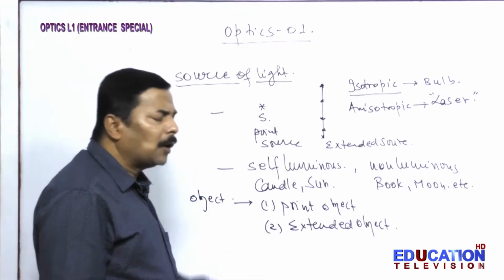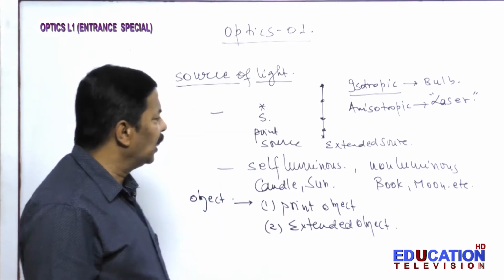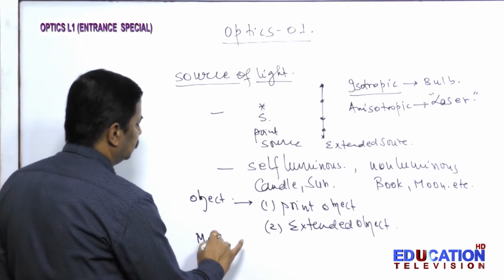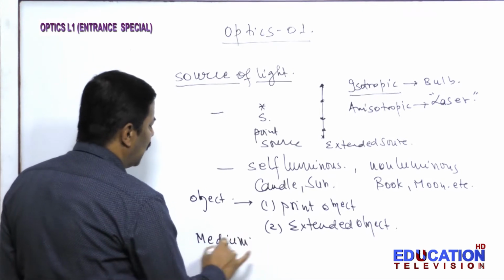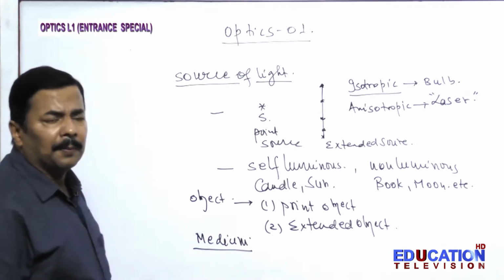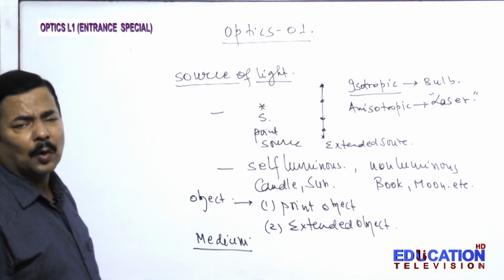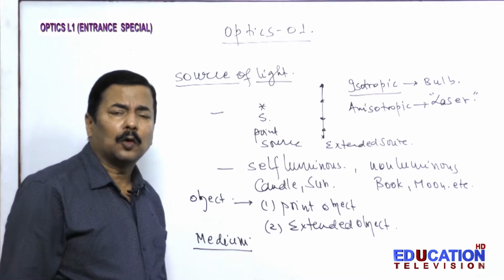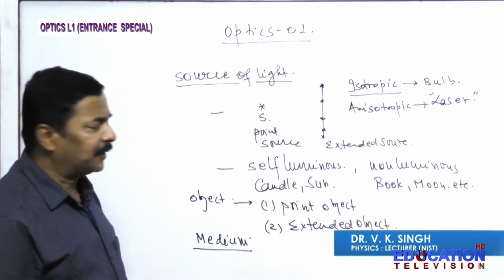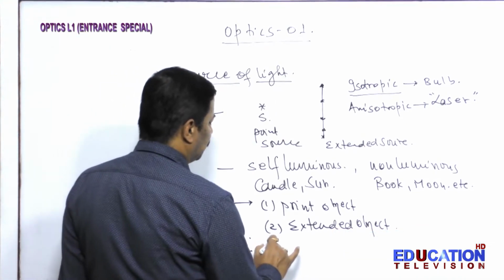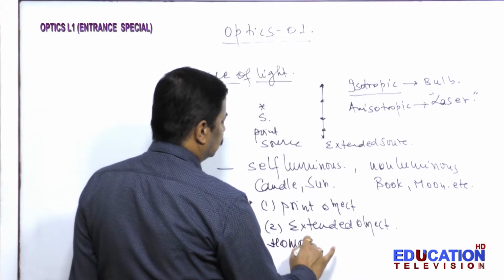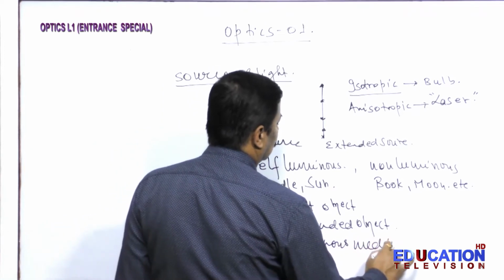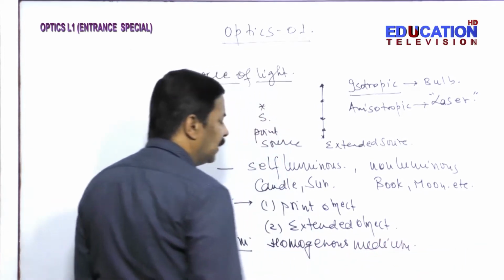Now when we talk about object and source, then comes the medium. Why is the medium important? Because a medium can be homogeneous or non-homogeneous. In a homogeneous medium, the density remains the same.